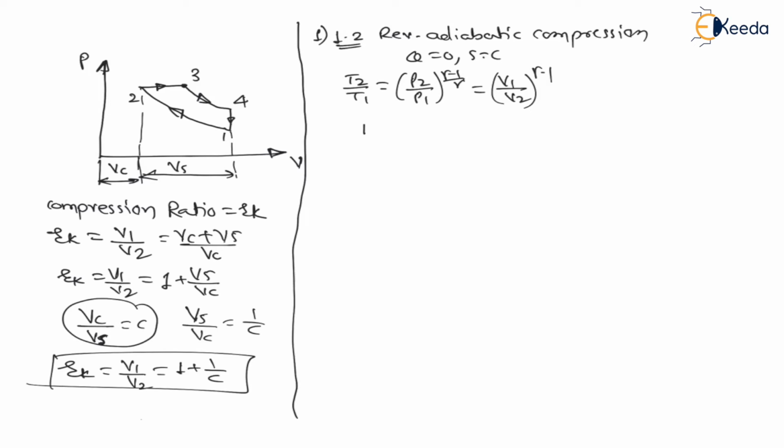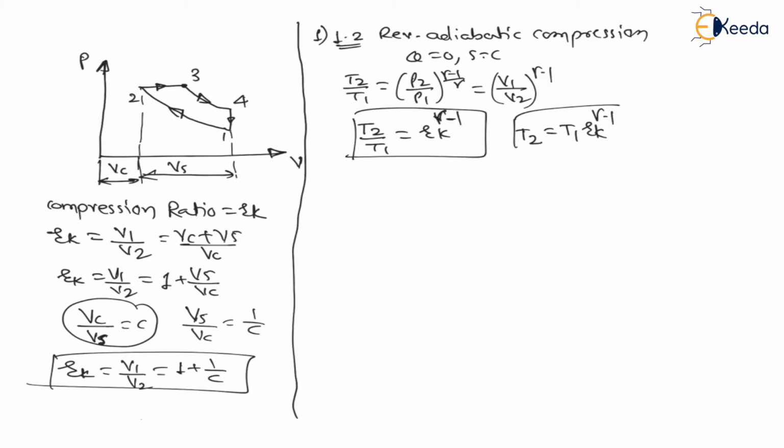Hence we can say T2 divided by T1 is equal to RK raised to gamma minus 1. V1 divided by V2 is the compression ratio, RK raised to gamma minus 1. From this we can say T2 is equal to T1 RK raised to gamma minus 1. Now this is our first relation, temperature T2 in terms of temperature T1 and compression ratio. Now the next process is number 2. Process number 2 is 2 to 3, which is constant pressure heat supply.